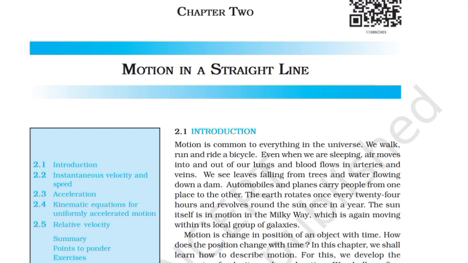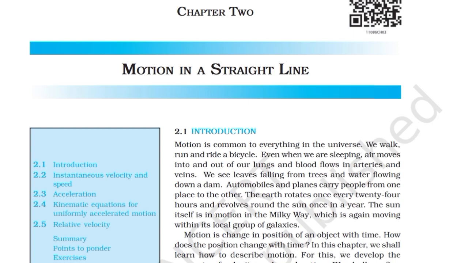Chapter 2: Motion in a Straight Line. Introduction. Motion is common to everything in the universe. We walk, run, and ride a bicycle. Even when we are sleeping, air moves into and out of our lungs, and blood flows into our arteries and veins. We see leaves falling from trees and water flowing down a dam.